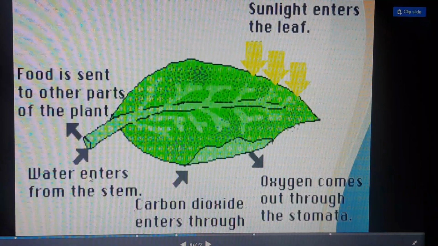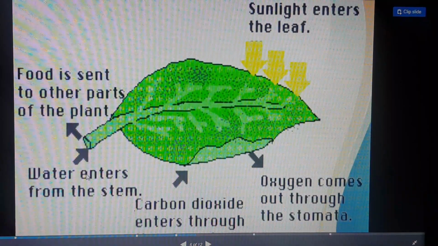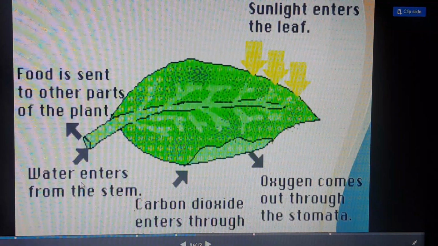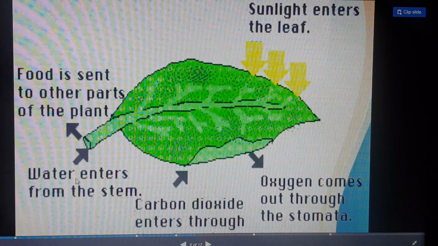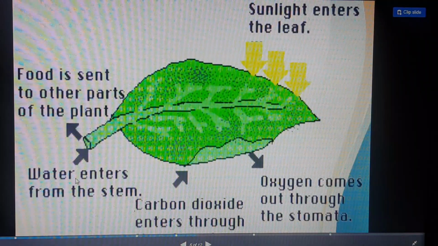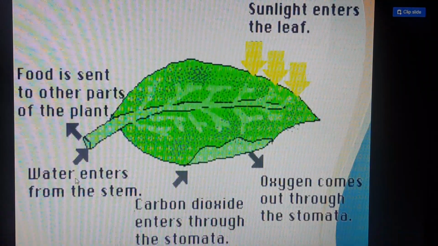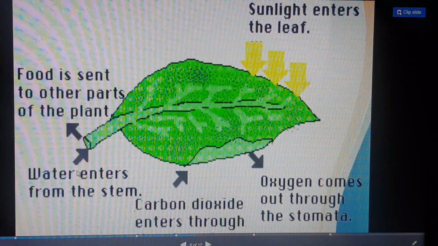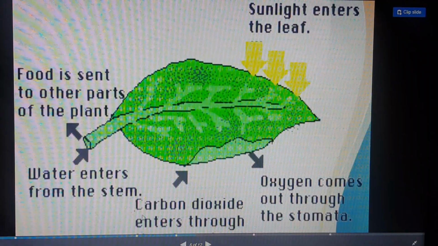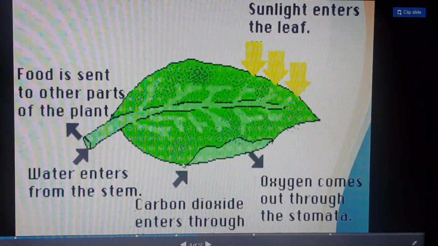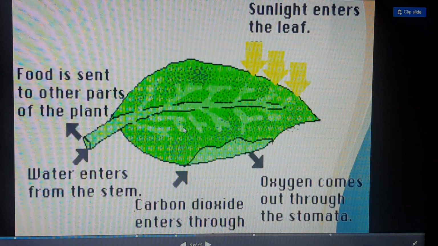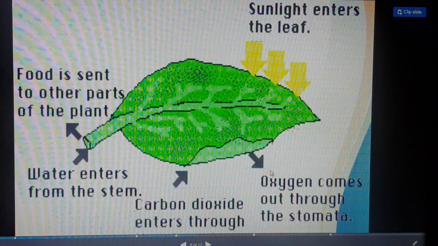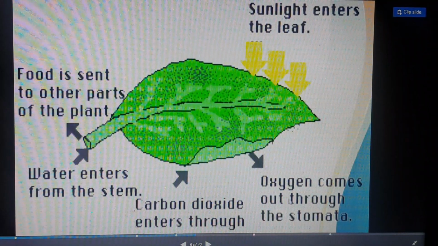Water enters from the stem. Water is taken up by the roots and it passes to the stem, and then the stem passes the water to the leaves. Okay, then carbon dioxide enters through what? Through air, through the atmosphere. I told you in the last slide also. Oxygen comes out through the stomata.